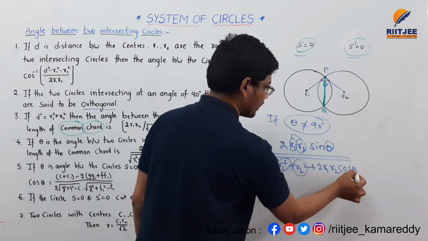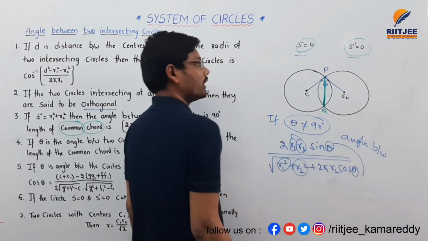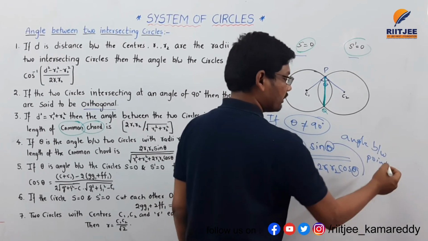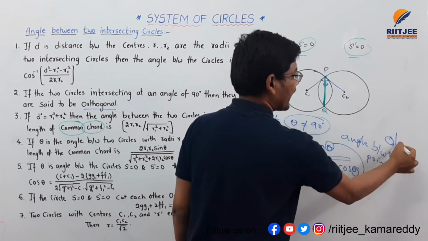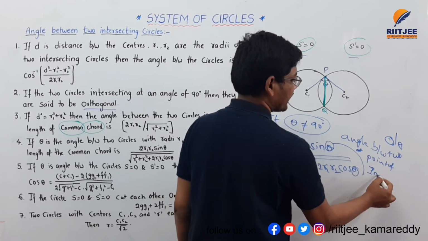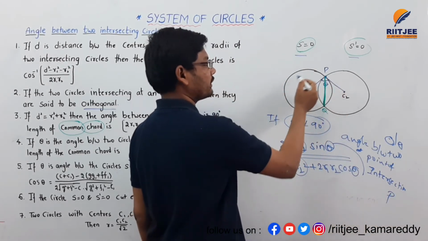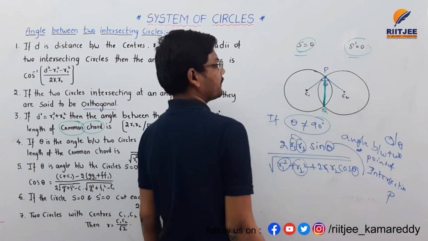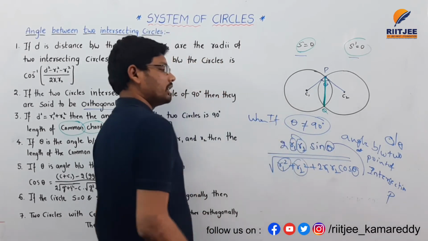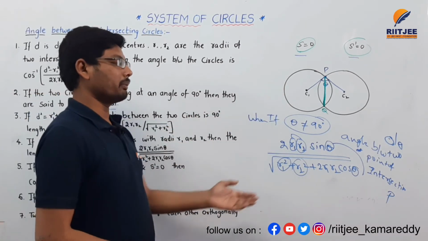Here sin theta and cos theta are there, where theta is the angle between the two circles at the point of intersection P. Only when theta is not equal to 90 degrees is it possible to find the length of the common chord using this formula.